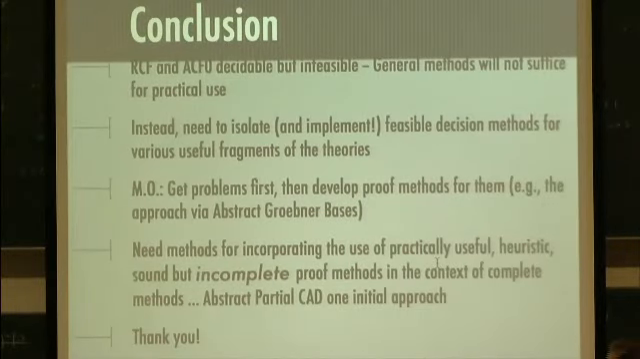Okay, so in conclusion, RCF and ACF0 are decidable but infeasible. General methods will not suffice for practical use. So instead, we need to isolate and implement feasible decision methods for various useful fragments of these theories. The MO that I tend to follow is to get problems first from people that fall into either the theory of real closed fields or the theory of algebraically closed fields of characteristic 0, and then try to develop proof methods for them. Because in general, a full quantifier elimination method isn't going to be tractable, and it's very difficult to know which fragments to focus on unless you have problems first.